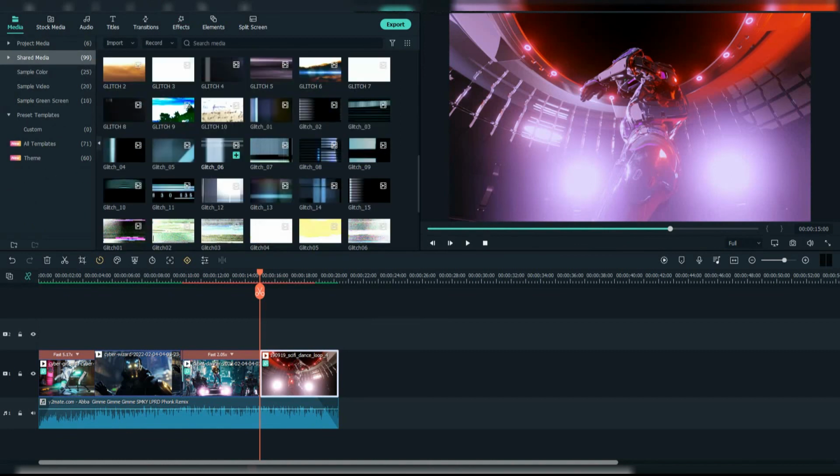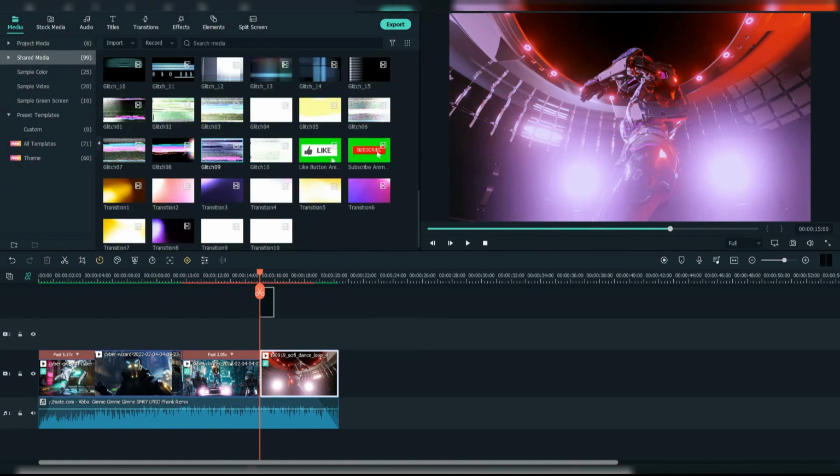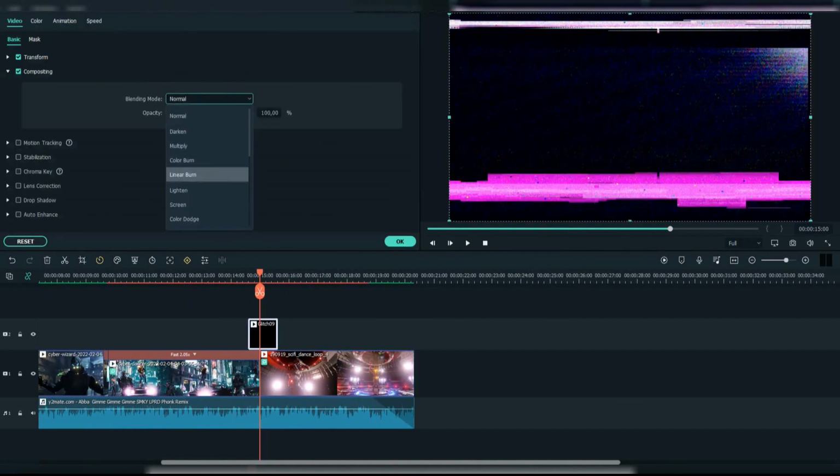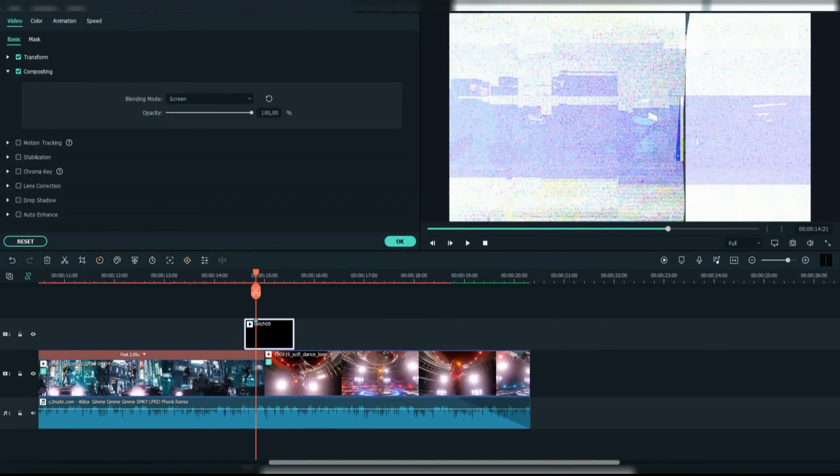And lastly, add some transition between these two footages. I will use a glitch transition, which I got from Elements Envato. Change the blending mode to screen and adjust it to the middle.